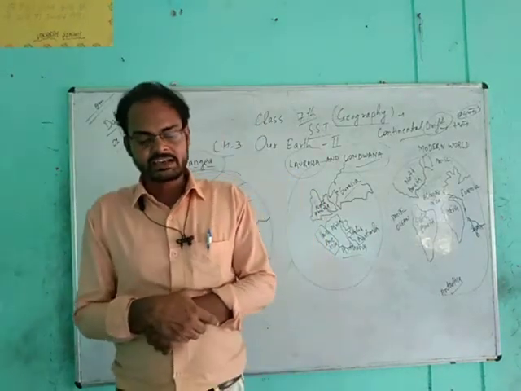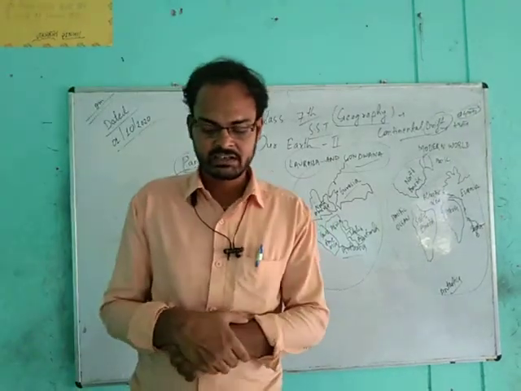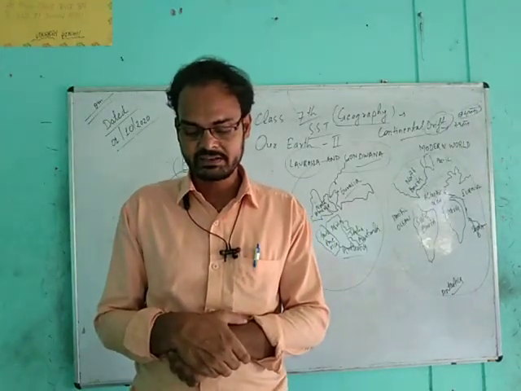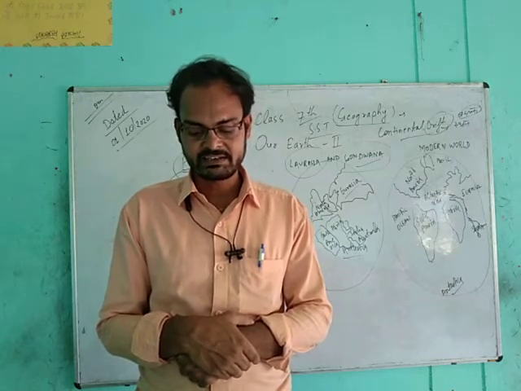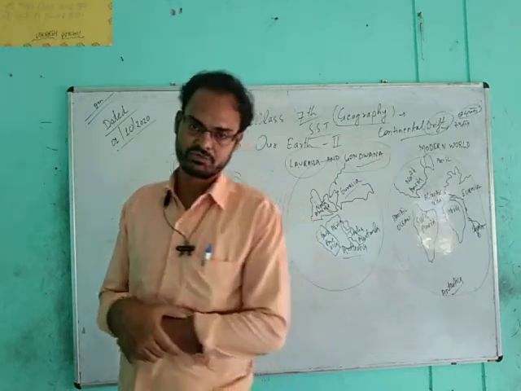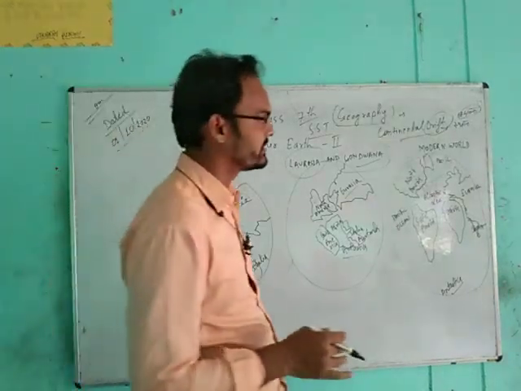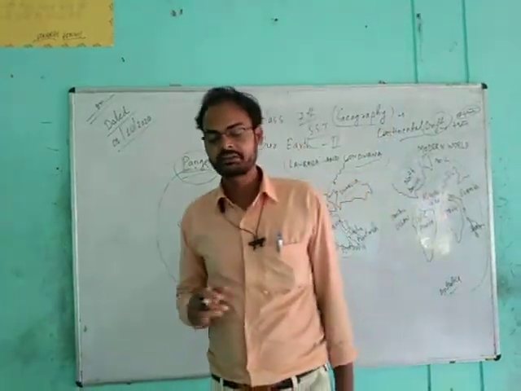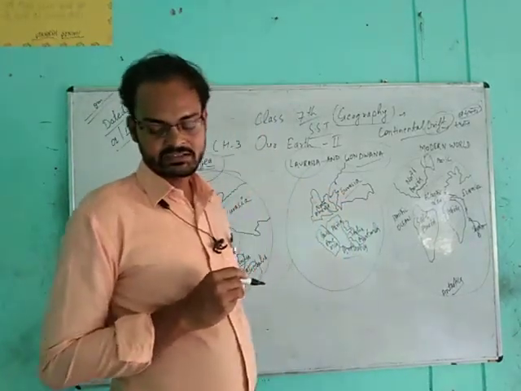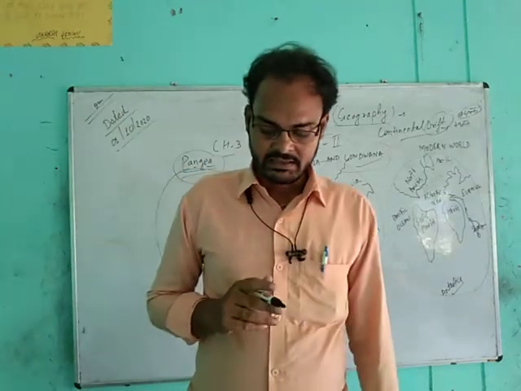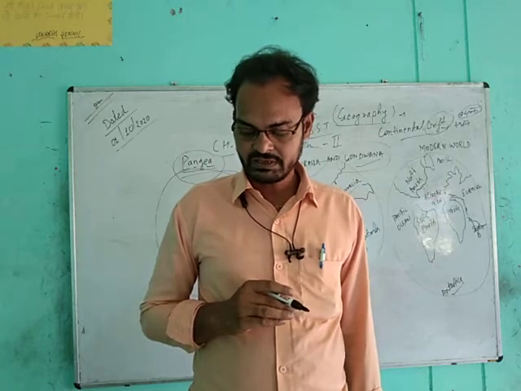The theory of plate tectonics was put forward in 1948. According to this theory, the earth crust is made up of rock plates known as lithospheric plates. There are 7 major lithospheric plates and some minor ones which are always in motion. So students, after the continental drift theory of 1912, we read about lithospheric plates. What are lithospheric plates? Rock plates which form the earth crust.